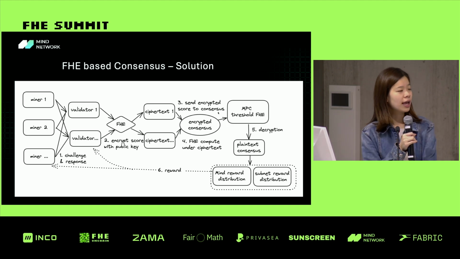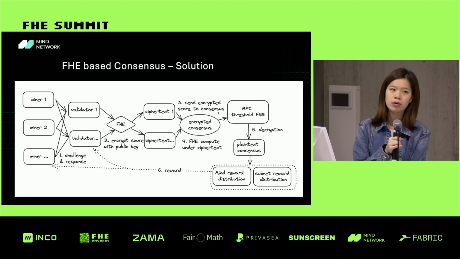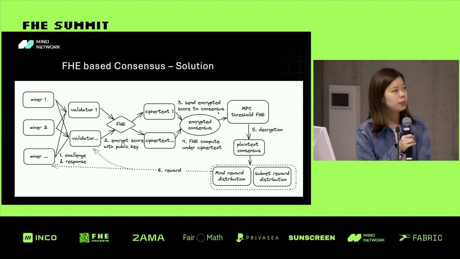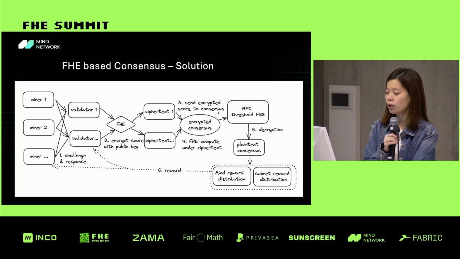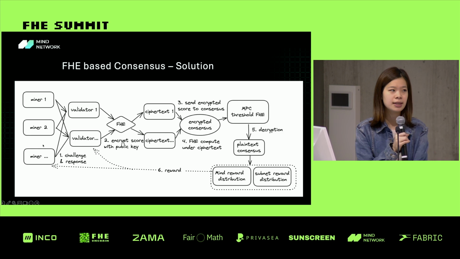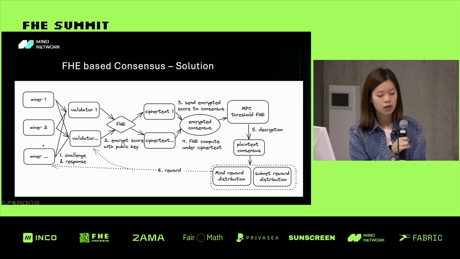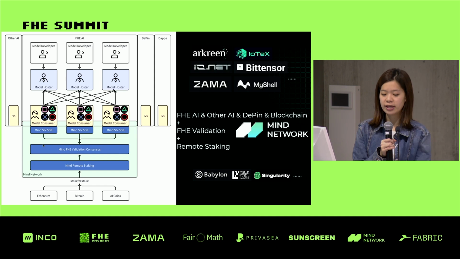And once we get all this decryption, we will recover the plain text consensus, and based on the consensus, we will distribute the reward, reward distribution to the subnets, to the validators and to the miners based on our strategy. So this is our solution, FHE-based consensus with FHE.